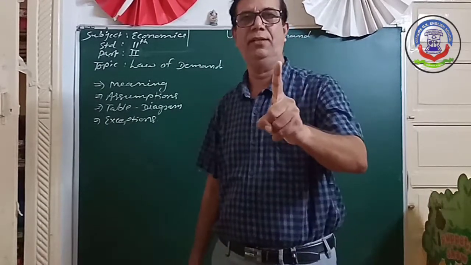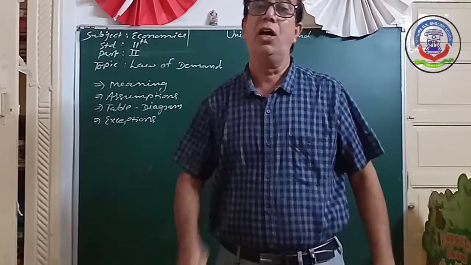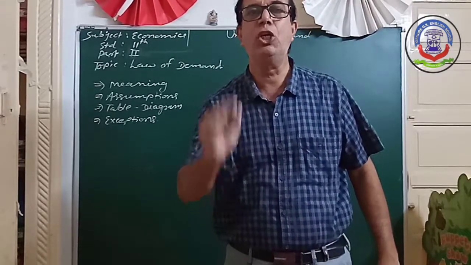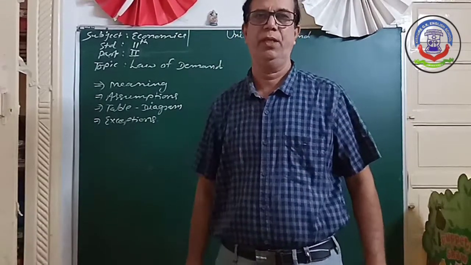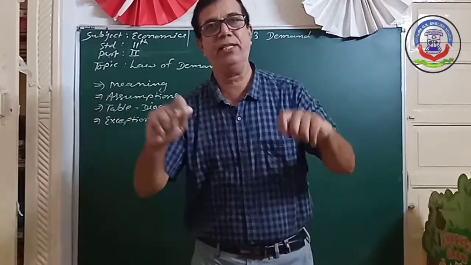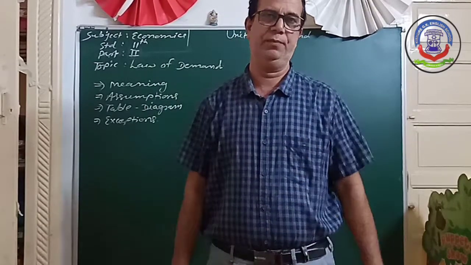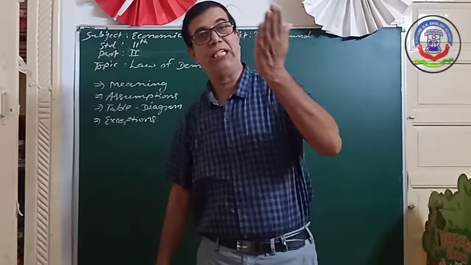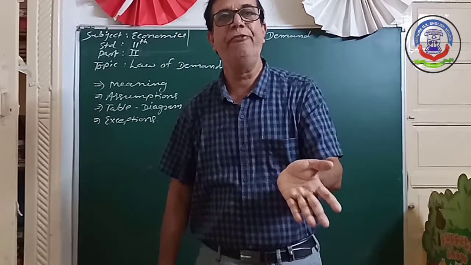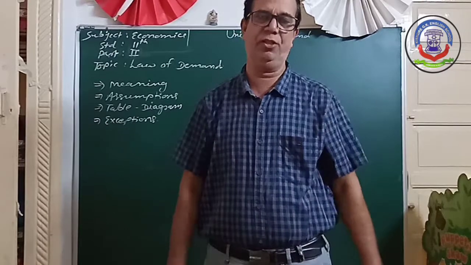So first one, income of a consumer remains constant. Choice, taste, and preferences of a consumer remain constant. Expectation regarding future price remains constant.